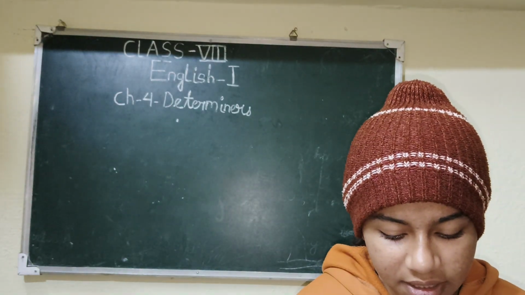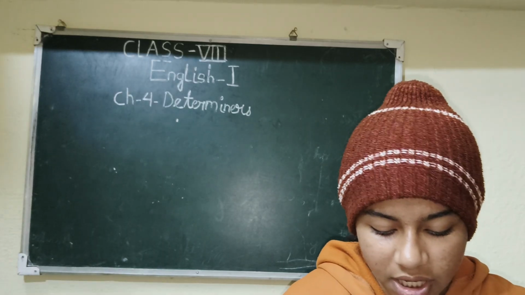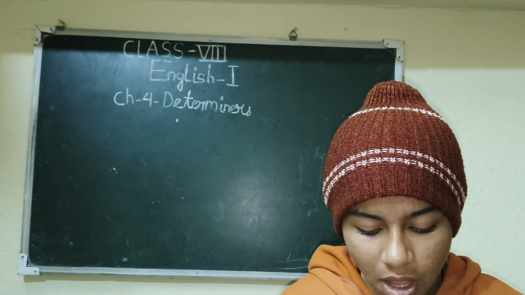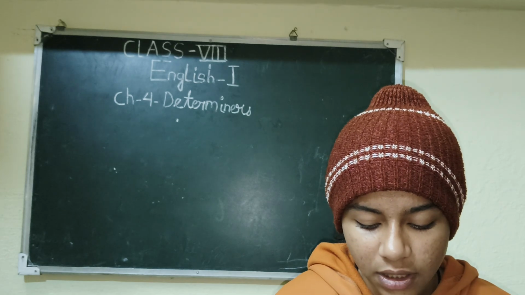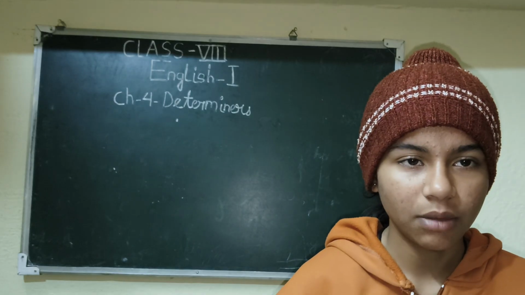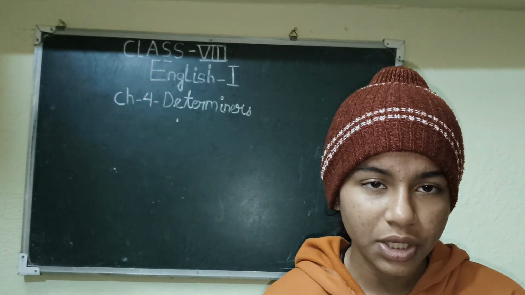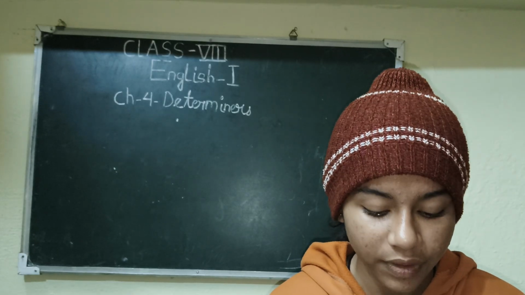Then rewrite the sentences after correcting the errors. How many children ran out of this classes? They saw smoke coming out from the building. The answer will be: many children ran out of their classes when they saw smoke coming out of the building. This is because an unusual article is used here which is not needed, so we have to remove it.